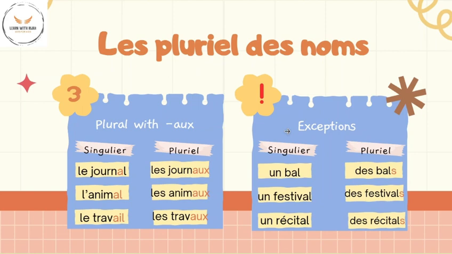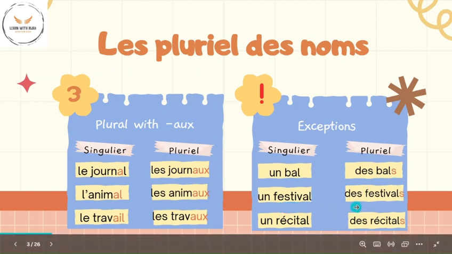The next point I would bring to your notice are some exceptions to the third rule. For example, a bar becomes des bars with an S. A festival becomes des festivals with an S. A recital becomes des recitals with an S.